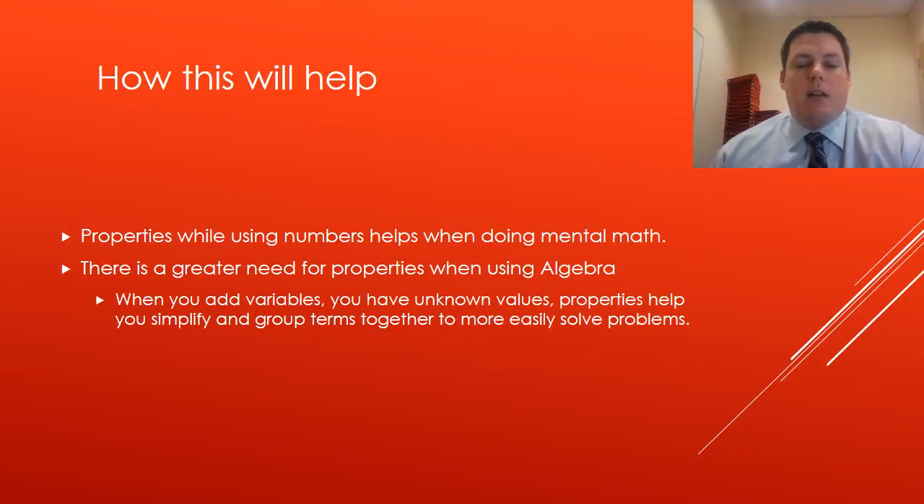These properties will help while using numbers to understand how to better do mental math. But there's a greater need for these properties when we start really diving into algebra, because when you add variables into things, you need to understand rules and properties in order to simplify and solve things when you don't know every factor. It's easy to plug numbers into your calculators to solve for something, but when you put a variable in there that's an unknown, you can no longer do that. So you have to really understand the properties.